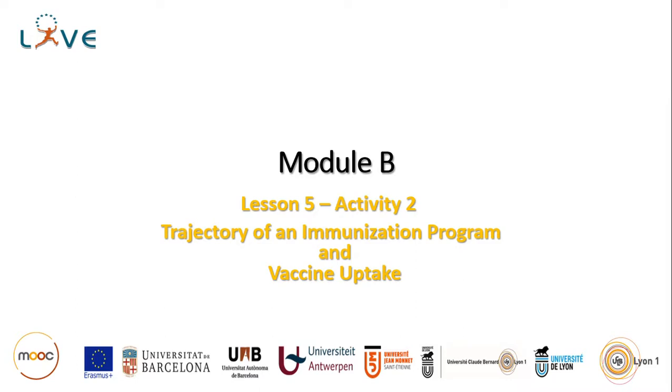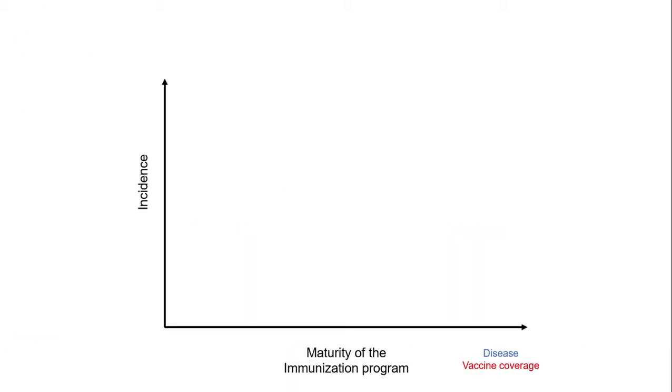In this lesson, we'll learn more about how vaccine acceptance can change during the trajectory of an immunization program. This graph represents the usual cycle of vaccine acceptance. Let's follow how the incidence of a disease, which will be represented in blue, can change in time depending on vaccine coverage, which will be represented in red.